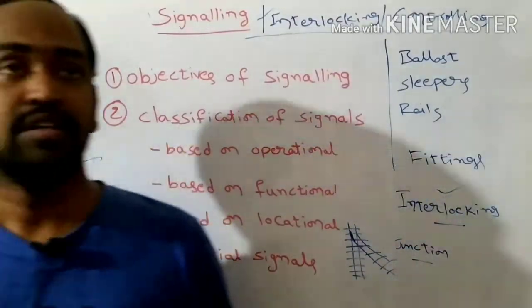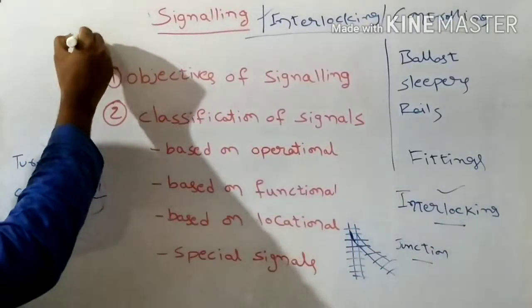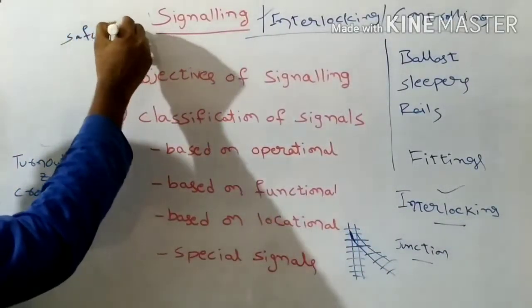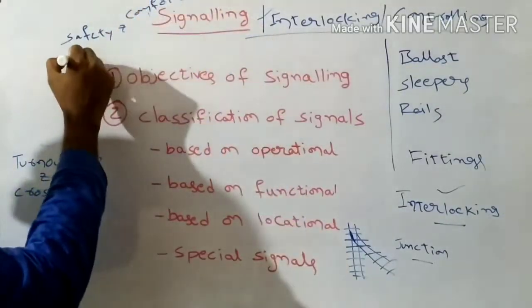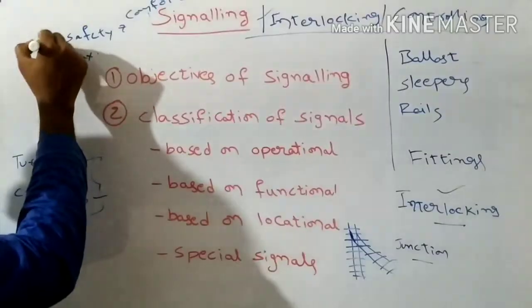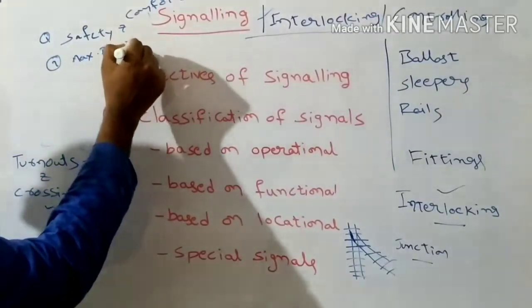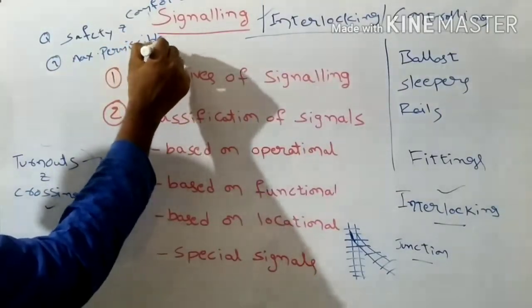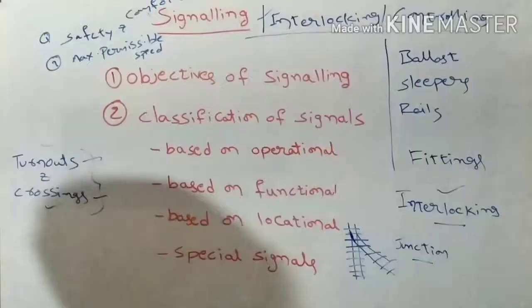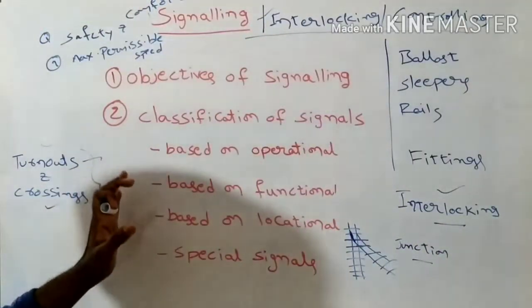So these two are the major objectives of these three systems: first the safety and comfort, and next the maximum permissible speed. So in such kinds of turnouts or crossings, understand?